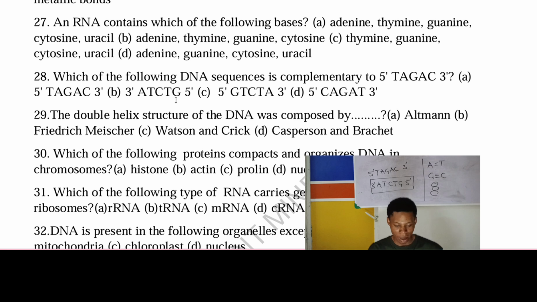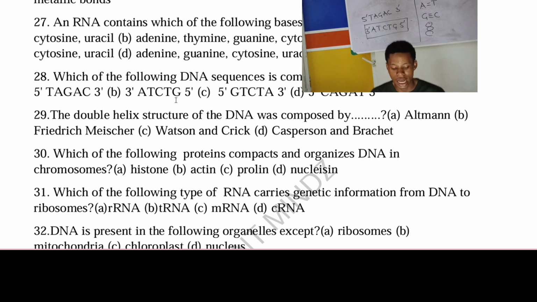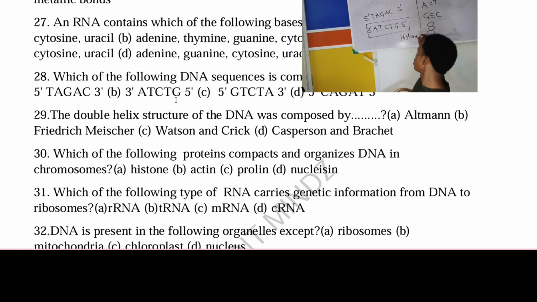Now, number 30. Which of the following proteins compacts and organizes DNA in chromosomes? The answer there is histone. Histone protein is what organizes and compacts DNA. So this is number 30.